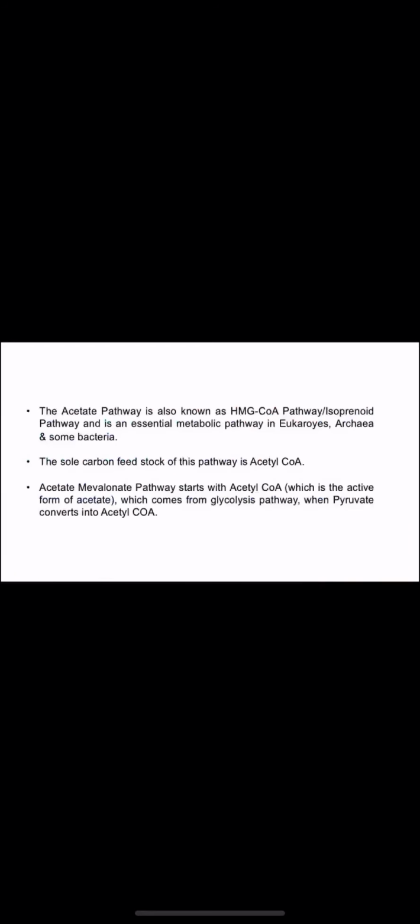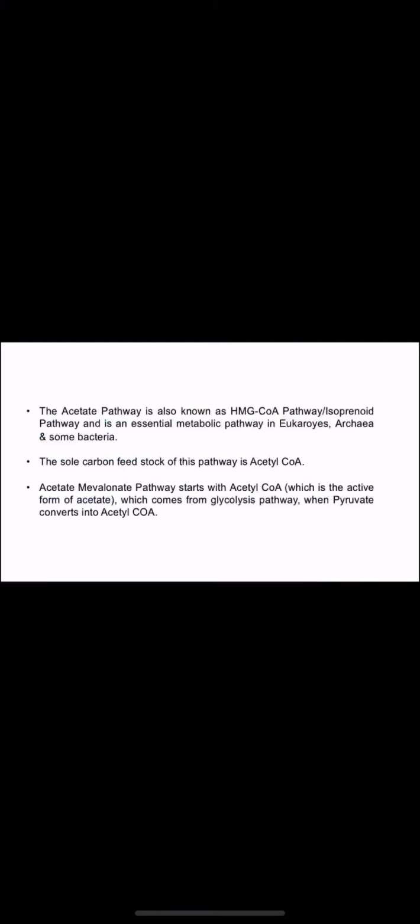So the acetate pathway or acetate mevalonate pathway is also known as the HMG-CoA pathway or isoprenoid pathway, and it is also known as the mevalonic acid pathway. It is an essential metabolic pathway found in eukaryotes, archaea and some bacteria.